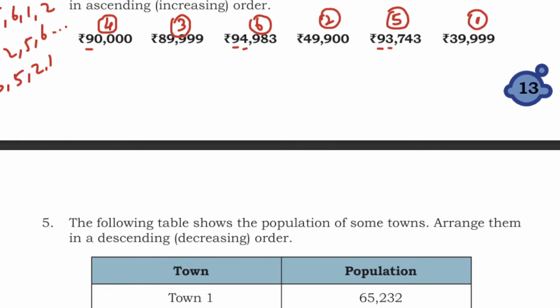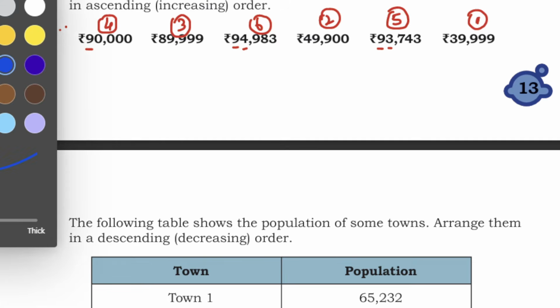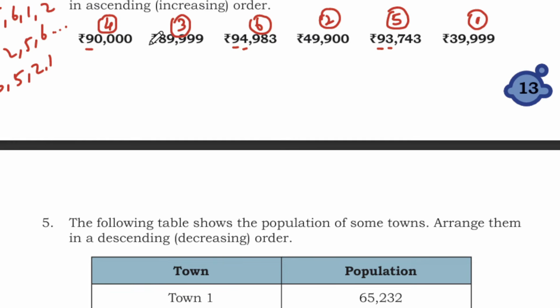Let's see, we will write some nearest thousands also in this, students. I'm just recapping the previous videos so that this kind of thing will be really helpful for your exam. Can you write the nearest thousand here? The nearest thousand is 40,000.